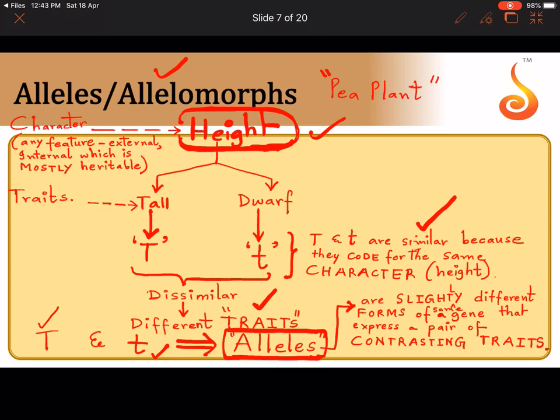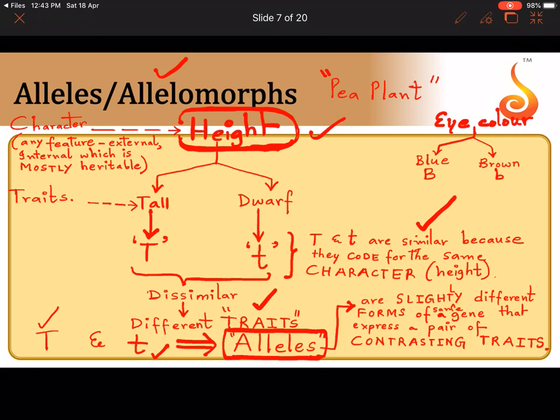traits. So again you can take the analogy of blue eye and brown eye. For example, which are the alleles for eye color? This is just for your understanding. Let me give the notation of capital B to blue eye, and small b to brown eye.